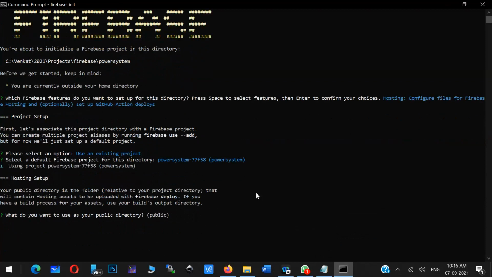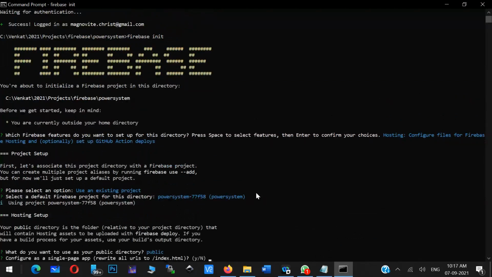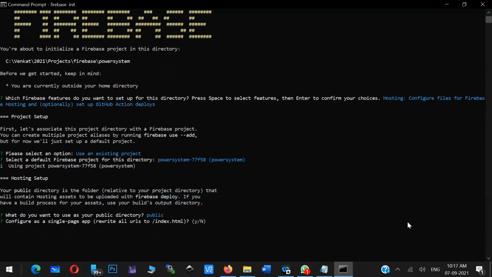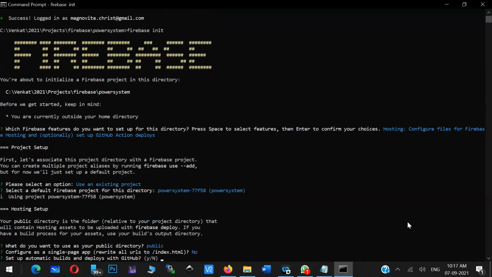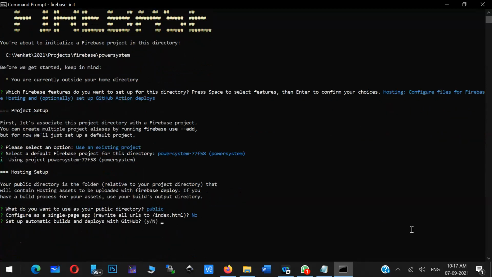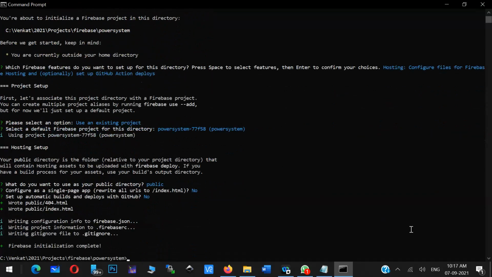Here the public directory, default one is public name. Just keep pressing enter button, whatever default things are there. Later on you will learn the specific need of these things. Whether you want to connect to GitHub or not, by default it is Y. If you just press enter, it won't connect to GitHub. So now I am pressing no, no need to connect GitHub. Okay, so then Firebase file system is ready now.